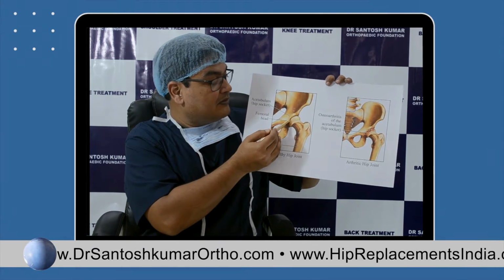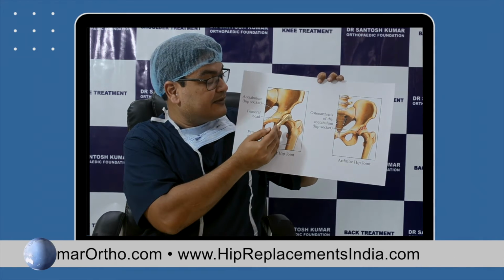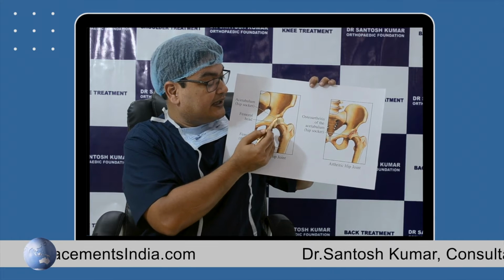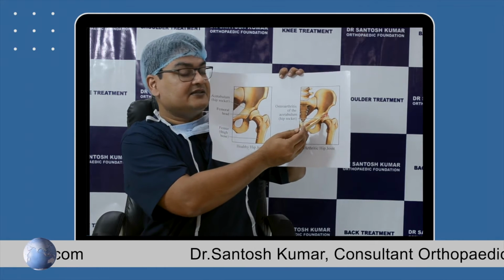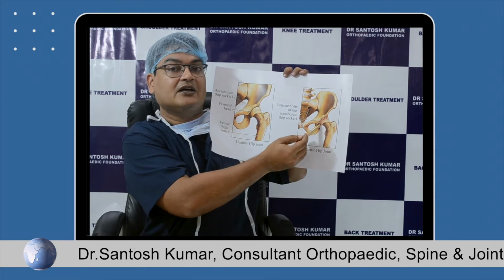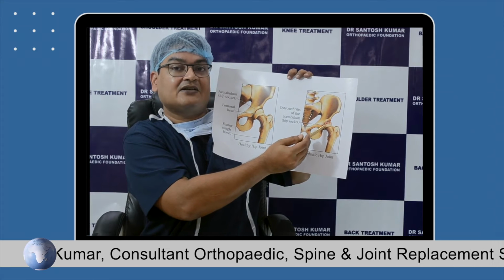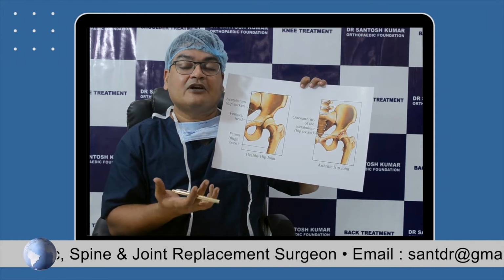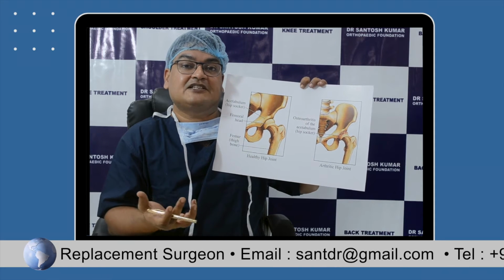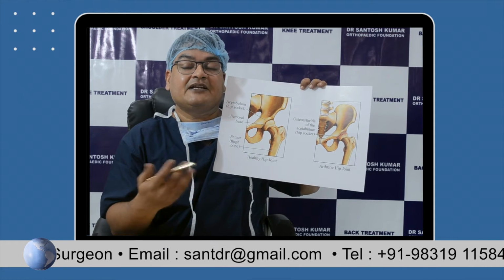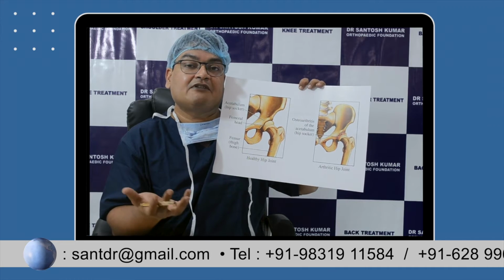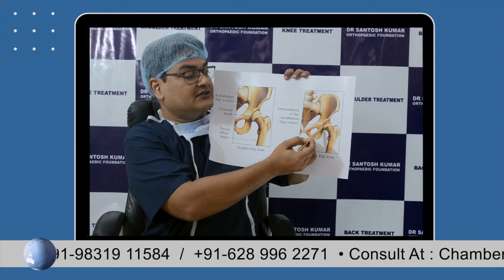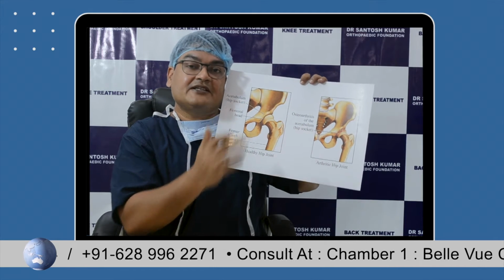In a normal hip joint, this is covered by healthy cartilage. This cartilage is the cushion which covers the joint. In any kind of hip arthritis, this cartilage is destroyed, the bones start rubbing against each other, and that causes immense and severe pain. To start with, the pain is only while walking, which manifests as a painful limp. But later on, the pain continues even when a person is resting. This destruction of cartilage and of the hip joint can be because of various kinds of arthritis.